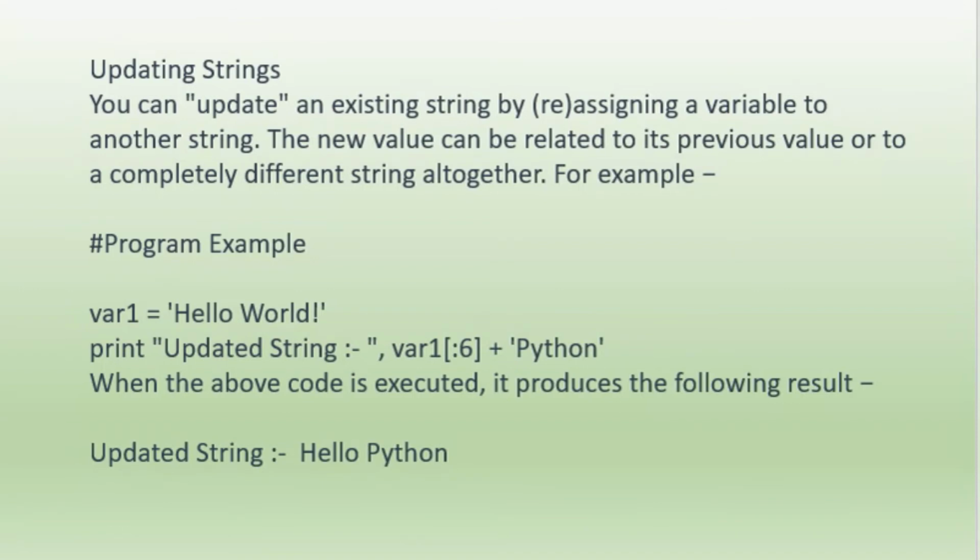That means up to 6, that is 0, 1, 2, 3, 4, 5, spaces included, and then plus Python. The word 'world' has not come in this case; only Python has been added to the string. In this way, updation is possible for a string. This is called the updation of strings.